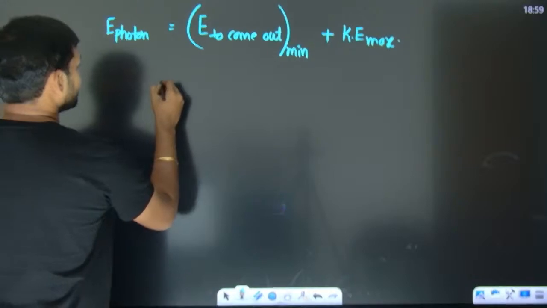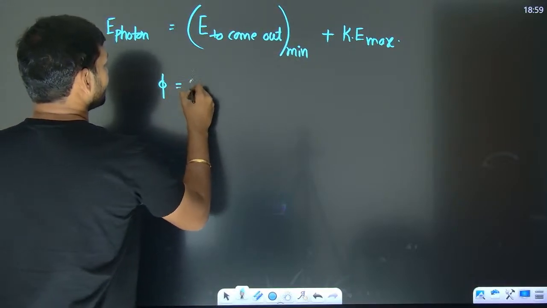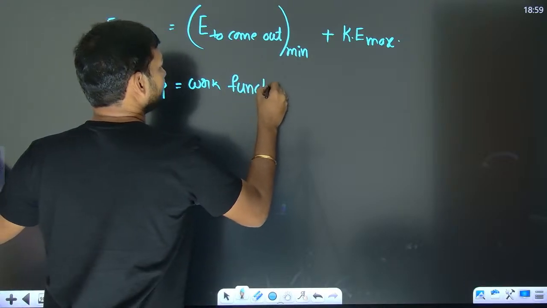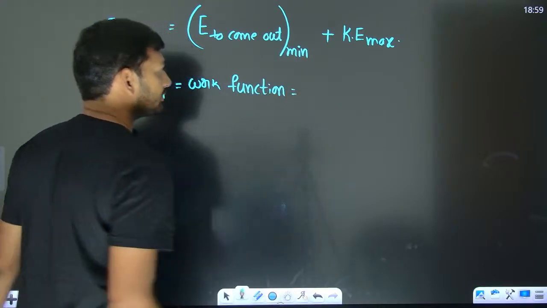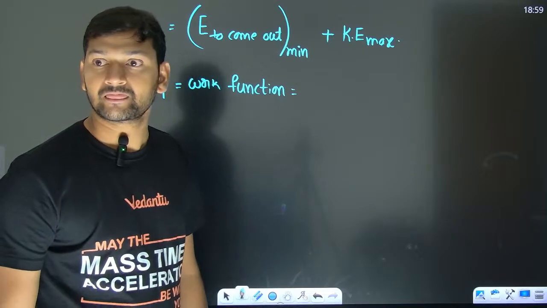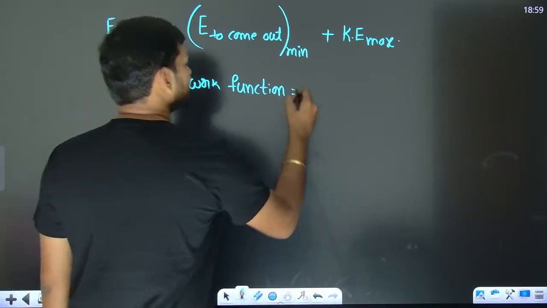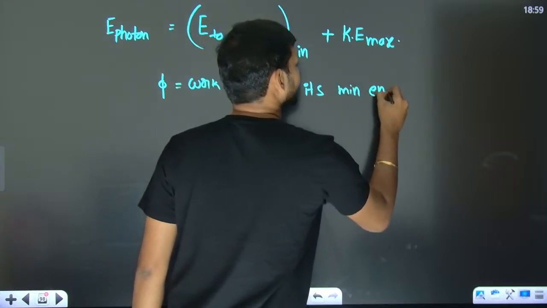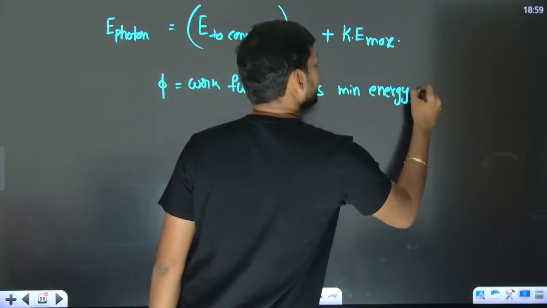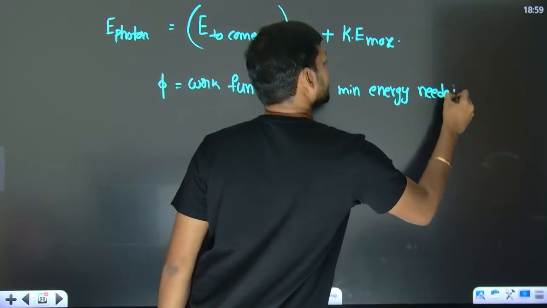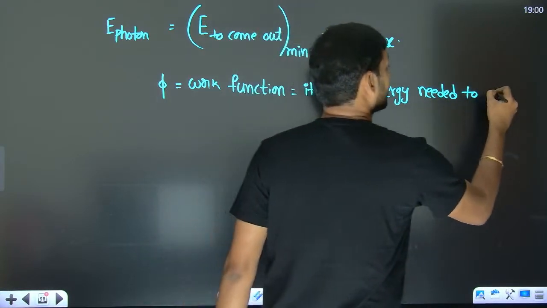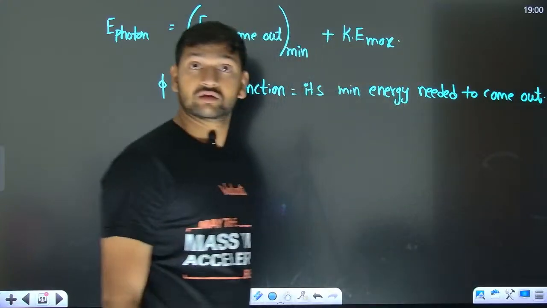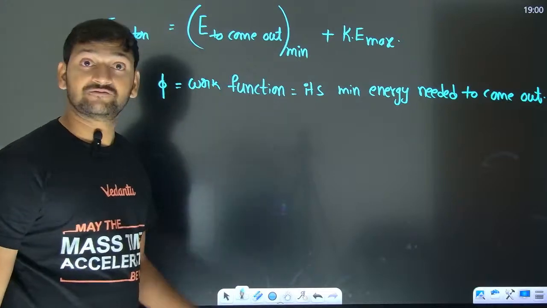I'm going to introduce a letter phi, which is the work function. You people already know, majority of you are droppers or in 12th. It's the minimum energy needed to come out. It's represented with the symbol phi.